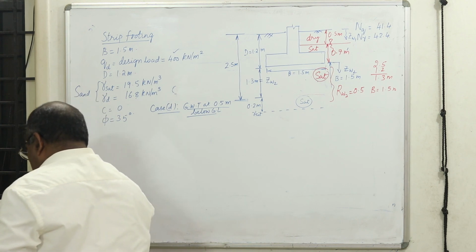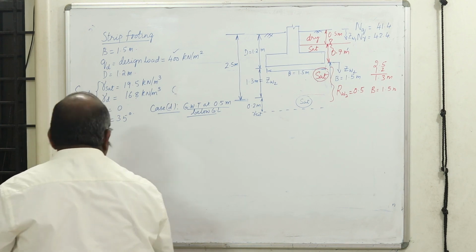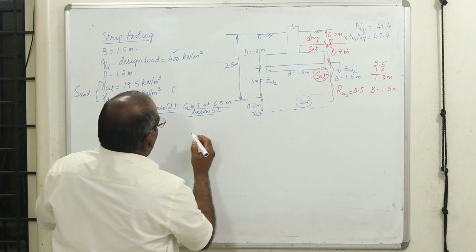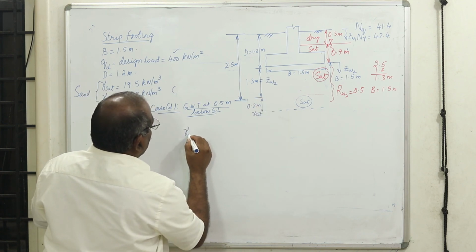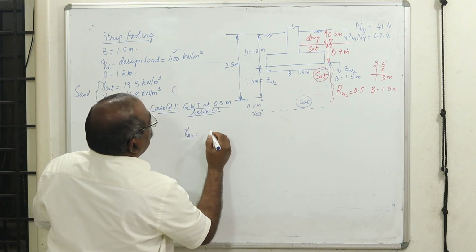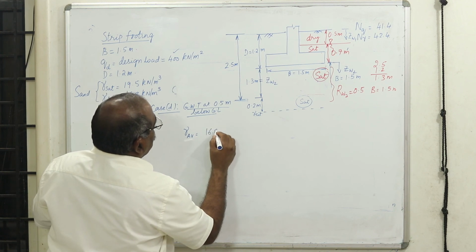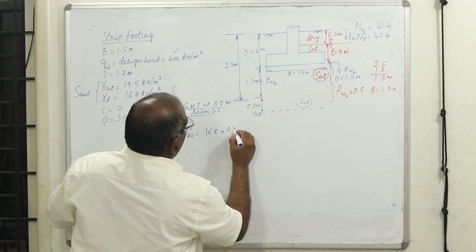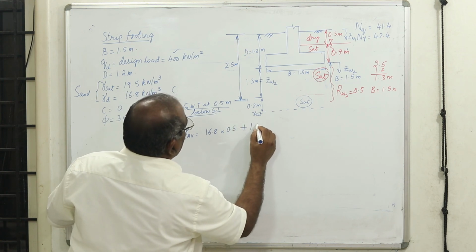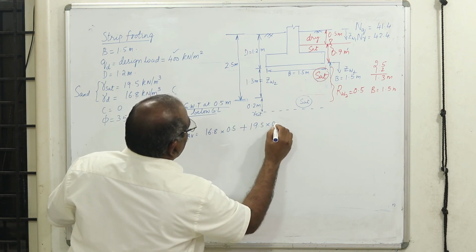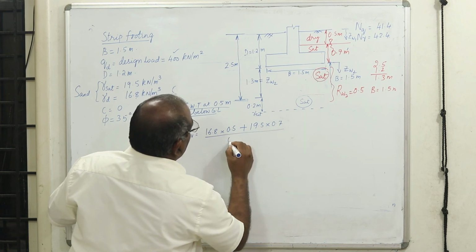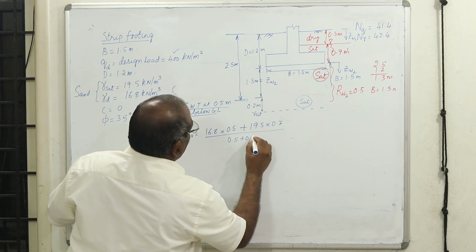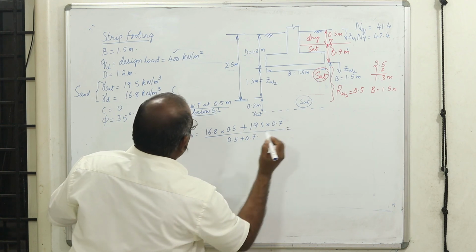Again, here let us try to find out the average unit weight. Gamma average is equal to 16.8 into, what is that distance? Okay, 0.5 plus 19.5 into 0.7 divided by 0.7 plus 0.5 plus 0.7. Okay, I'll get some value.